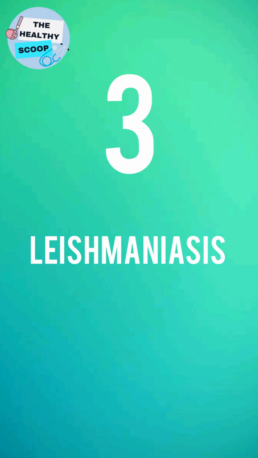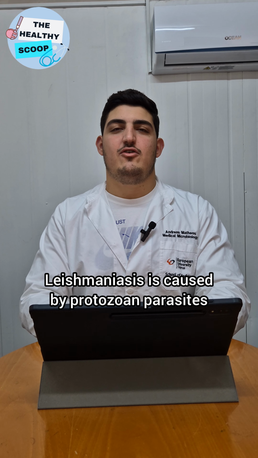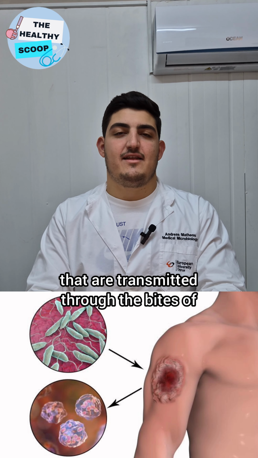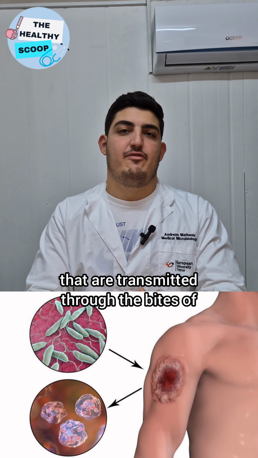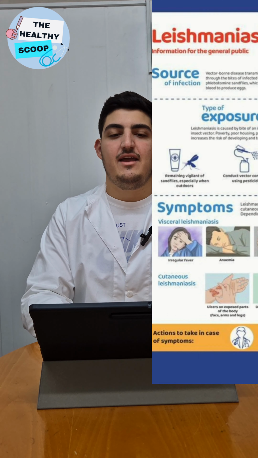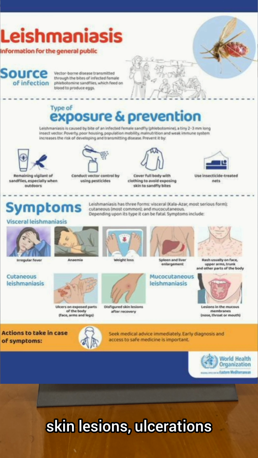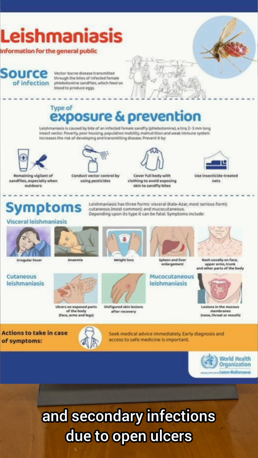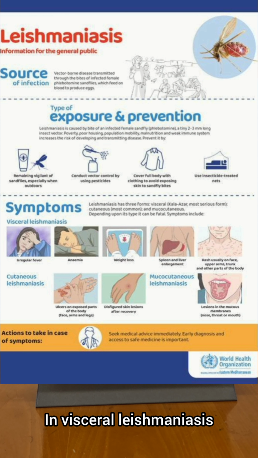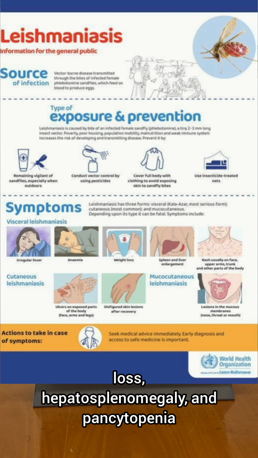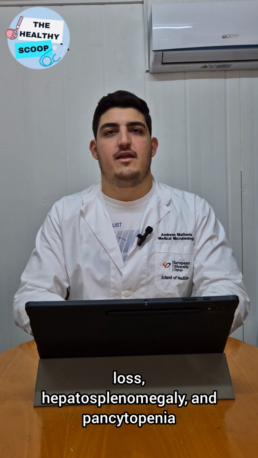Number 3. Leishmaniasis. Leishmaniasis is caused by protozoan parasites from the genus Leishmania that are transmitted through the bites of infected female sandflies. Key symptoms in cutaneous leishmaniasis include skin lesions, ulceration, and secondary infections due to open ulcers. In visceral leishmaniasis, key symptoms are prolonged fever, weight loss, hepatosplenomegaly, and pancytopenia.